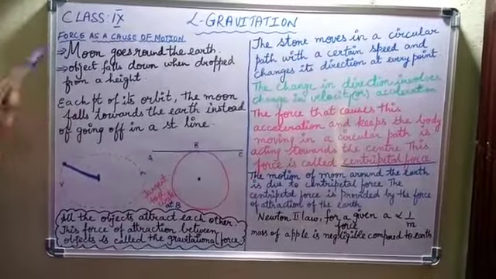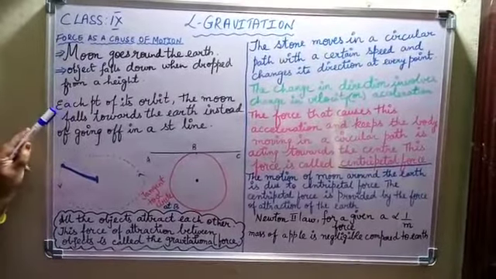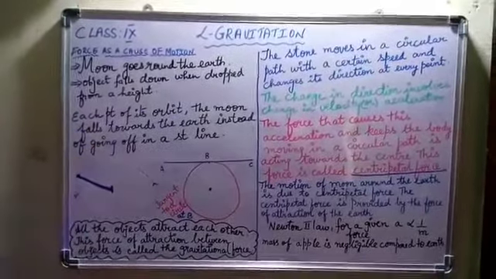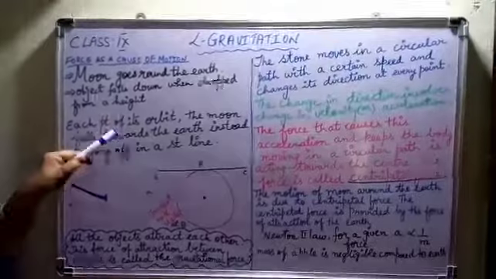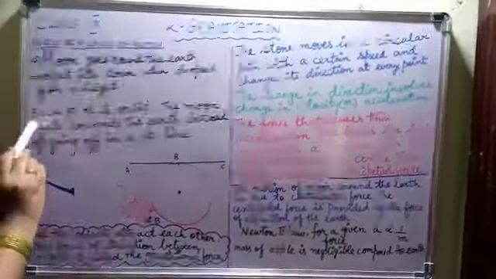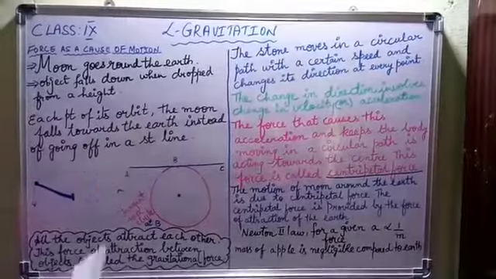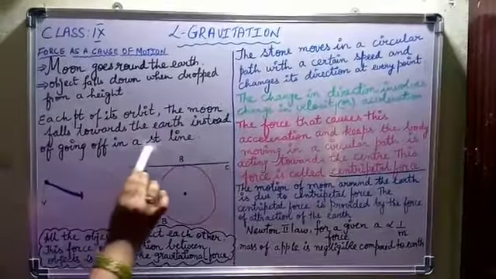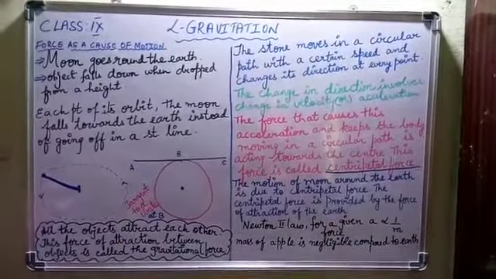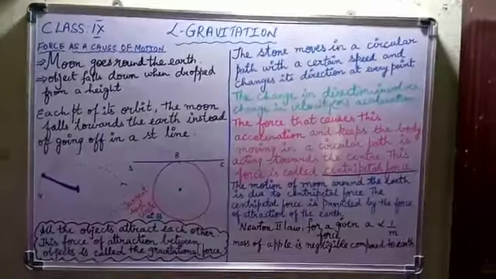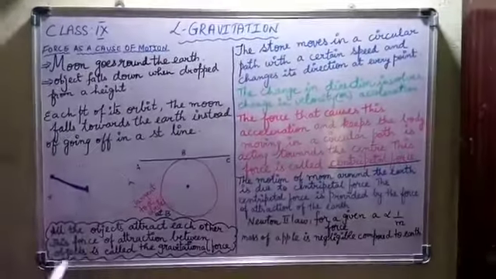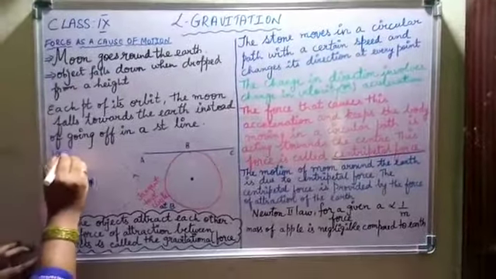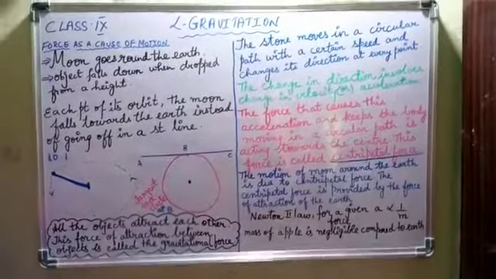So when the moon goes round the earth, at each point of its orbit, the moon falls towards the earth instead of going off in a straight line. So how can you say that? This can be explained with a small activity. This activity is there in 10.1 in your textbook, children. It is given there clearly in 10.1.